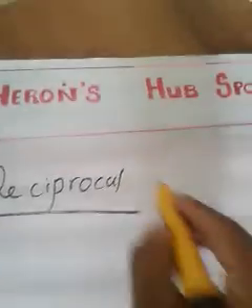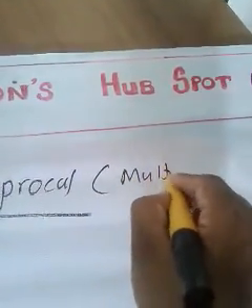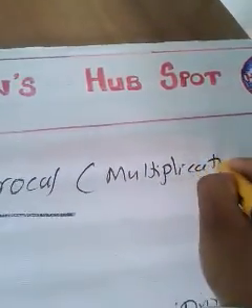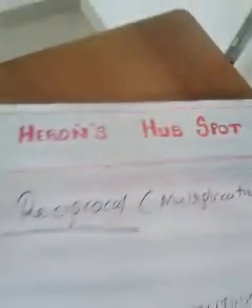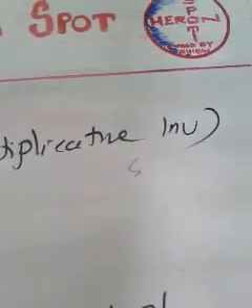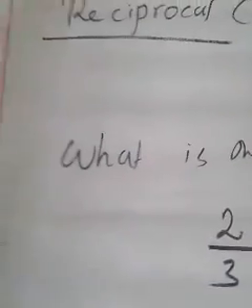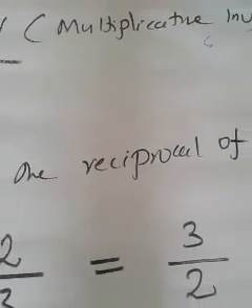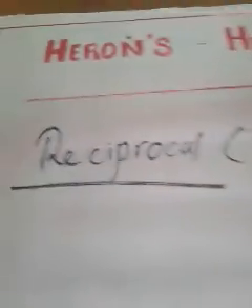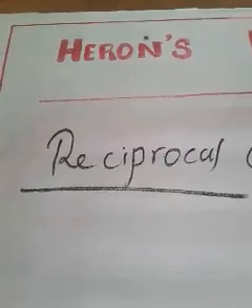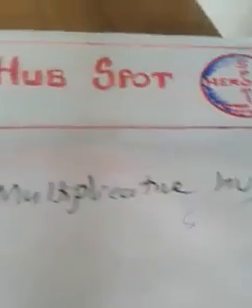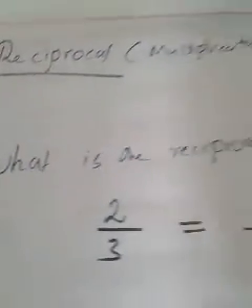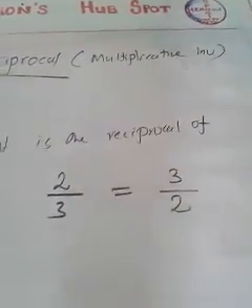And one more name is there for reciprocal, that is multiplicative inverse. Reciprocal is also known as multiplicative inverse. And what is multiplicative identity? We have already discussed that multiplicative identity is 1, and this is a separate concept from multiplicative identity. Multiplicative inverse is nothing but reciprocal. And the reciprocal of 2 by 3 is 3 by 2.